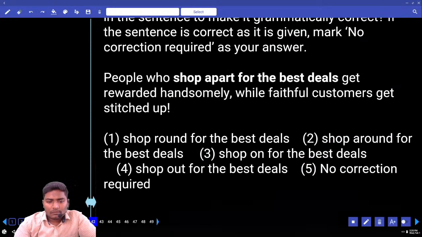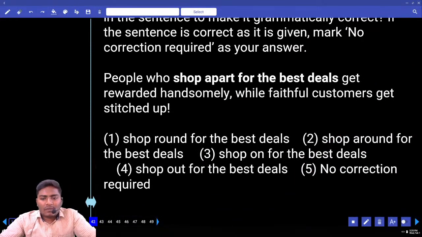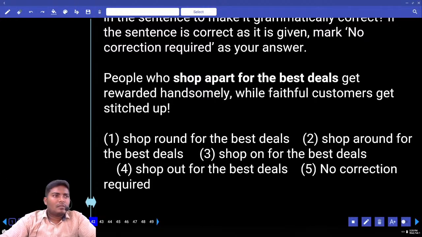Move to 42. People who shop apart for the best deals get rewarded handsomely, while faithful customers get stitched up. Underline the word handsomely. Handsome. Have you heard the term handsome payment? He's getting handsome payment. Where do we generally use the word handsome? Yes, to refer to the beauty of our great friends, male people. In the same way, beautiful is used for women.